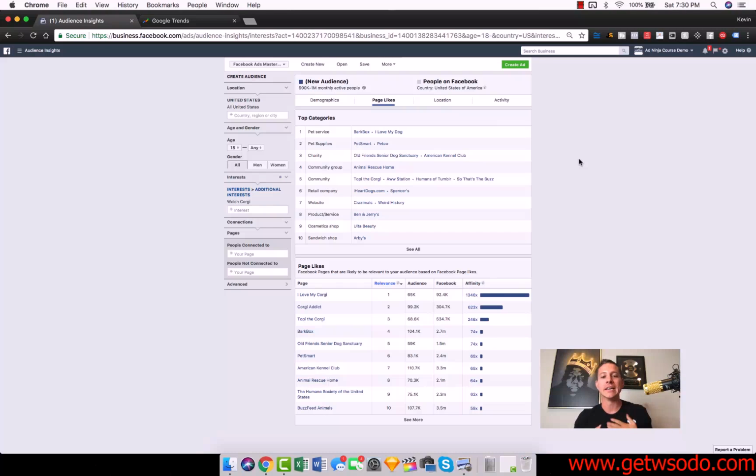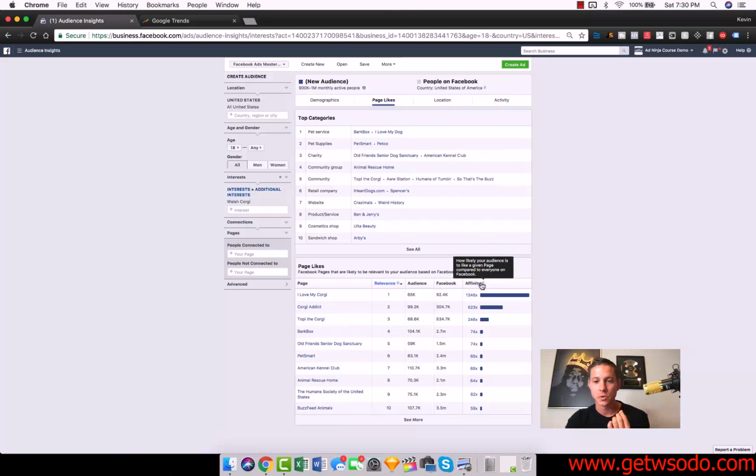So what we can do here is we can actually see what other pages people who are interested in Welsh Corgis have liked. And why this is important, guys, is when we are making our advertising campaigns, when we're targeting people, we're choosing interests to target, right? When I'm making a Facebook ad advertising my brand new Corgi puppy shirt that says Corgeek and has cute little glasses or whatever, then I'm going to target people who have shown interest in Corgis, who've liked the page I Love My Corgi.